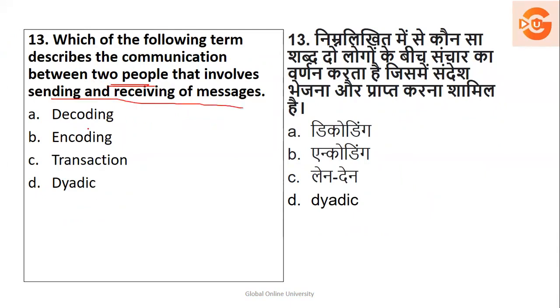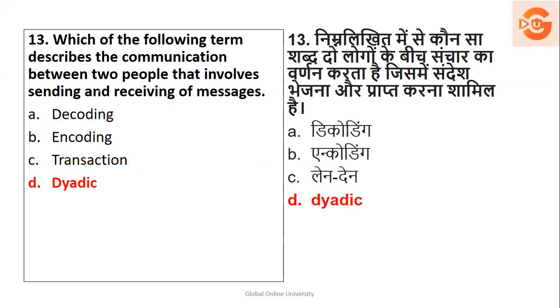Next, which of the following term describes the communication between two people that involves sending and receiving? Two people. See, decoding encoding sender receiver से है, तो यहाँ पे two people तो involved नहीं है, तो ये तो cancel होगा. Transaction is a process, so it is called as dyadic communication. Okay, see, this is very simple, आपको पता होना चाहिए, you don't have to waste time. As I always keep on telling in my videos, you have a limited time for your paper one, which you need to smartly ensure that you are using in a very well defined manner. So such questions are very easy to crack, so you need to spend less time on this and go for the required questions.